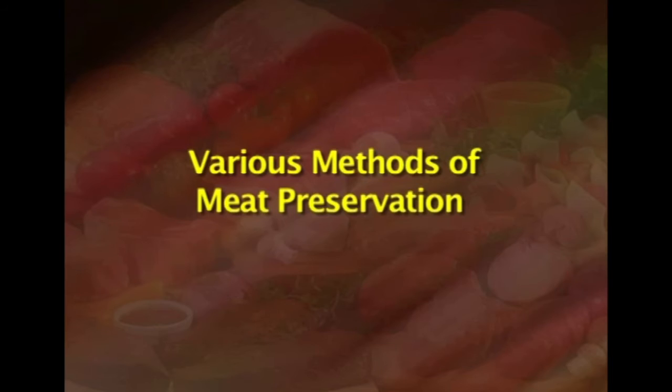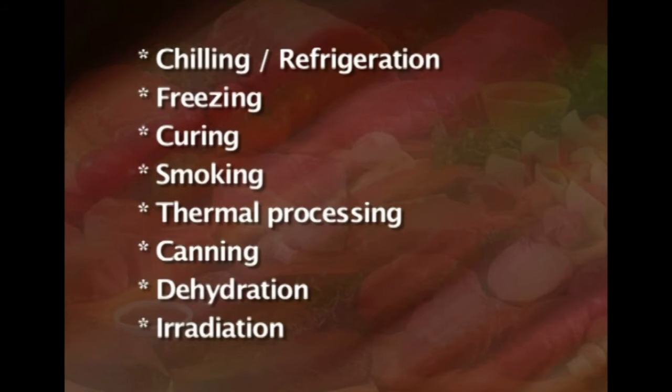So, after seeing the spoilage in meat, it is very important to learn about various methods of meat preservation. Now, let us look into various methods of meat preservation. Meat, as you know now, is a highly perishable commodity due to nearly neutral pH and high moisture content, which is rich in nutrients. Various methods employed to prolong the shelf life of meat are chilling, refrigeration, freezing, curing, smoking, thermal processing, canning, dehydration and irradiation.